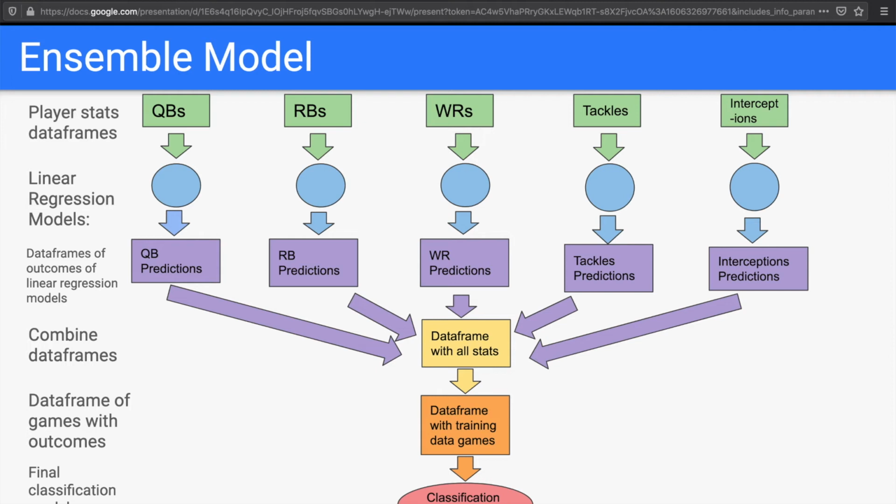This will result in 5 new data frames where every player has one value associated with them, which is a number from 0 to 1, roughly equivalent to how good that player is. Then all the resulting data frames are combined into one, with a row for every team and a column for every player. Then another data frame is created, which has a row for each game in the training data. Each row has the stats from the 2 teams in that game and the outcome of the game, and this is the data frame that is used to train the classification model.